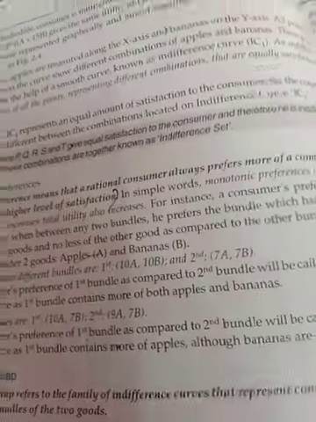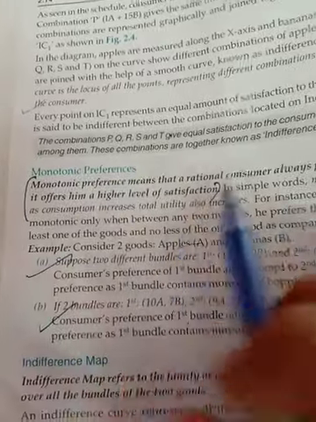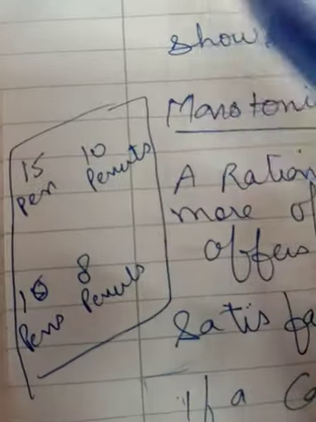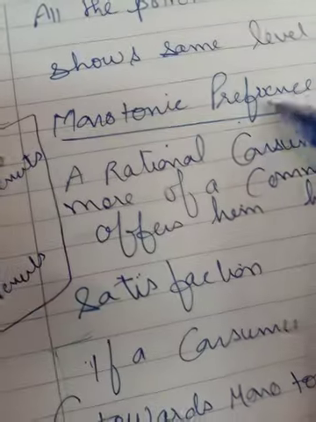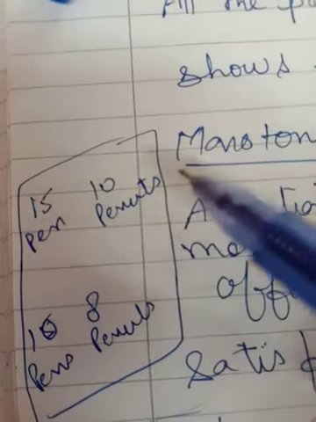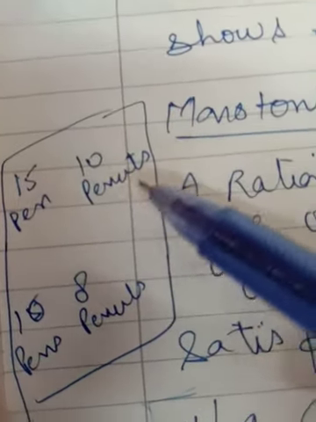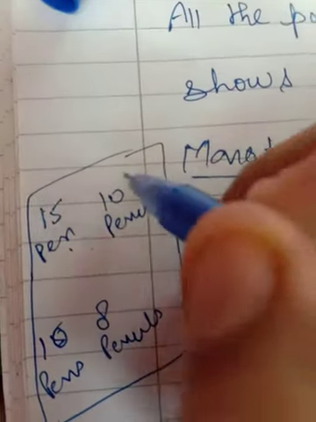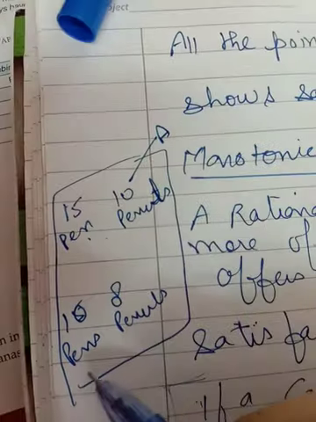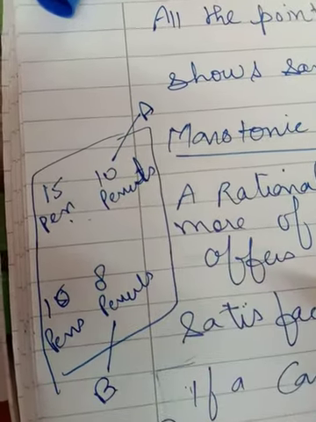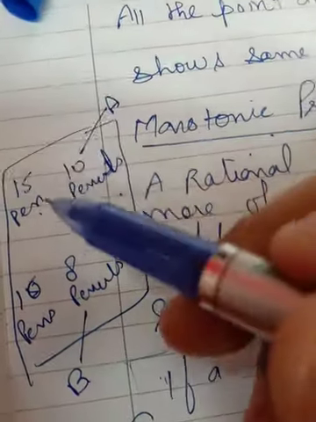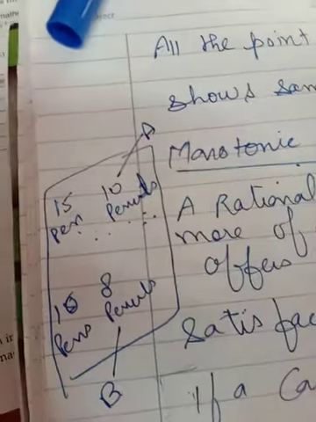So if the consumer is rational, then he will prefer more of a commodity as it offers him a higher level of satisfaction. More of a commodity means, suppose there are bundles, in the case of indifference curve, it has been assumed that due to monotonic preference, the consumer always prefers those bundles which are having more quantity. So here 15 pen and 10 pencils are there, and this is the A combination, and 10 pen and 8 pencils are there, and this is the B combination. So the consumer will prefer the A combination because of the monotonic preference. More quantity gives him more satisfaction if the consumer is rational.